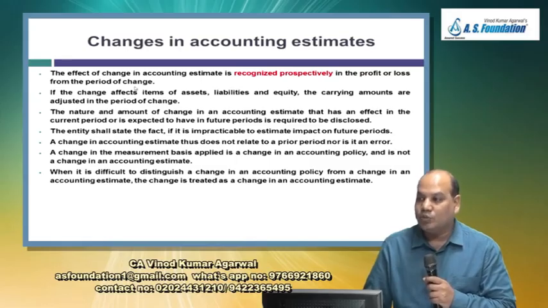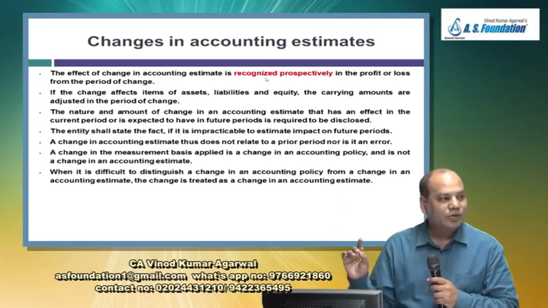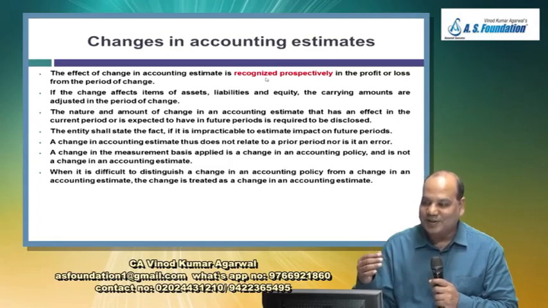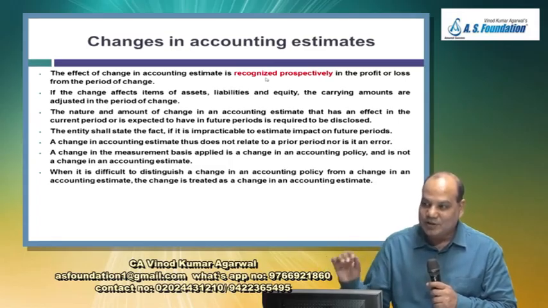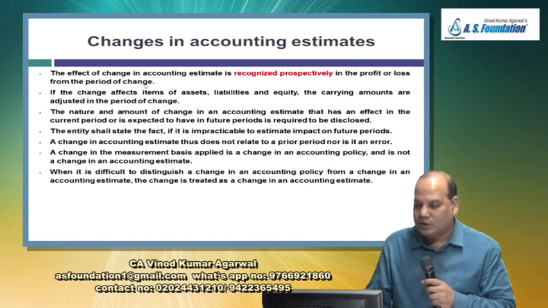If there is a voluntary change in accounting policy, it is adopted retrospectively. If there is an error discovered, the effect is retrospective. But if there is a change in accounting estimate, the effect is prospective. That means from the period of change.